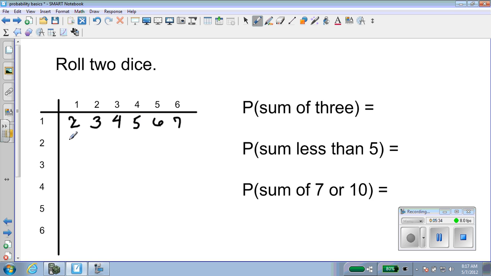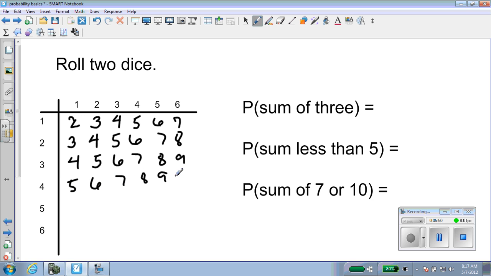If you rolled a 2 with a 1, that would be 3. A 2 with a 2, 4, 5, 6, 7, 8. A 3 with a 1, a 3 with a 2, a 3 with a 3, etc. And this fills in pretty quickly. And if you have a couple of questions to answer, it's worth doing. And we do have a couple of questions to answer.